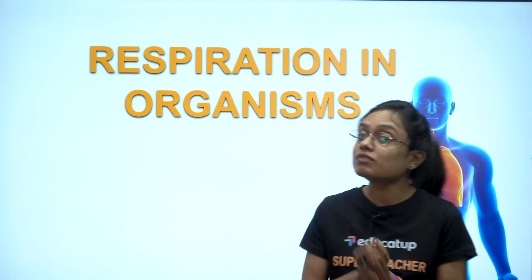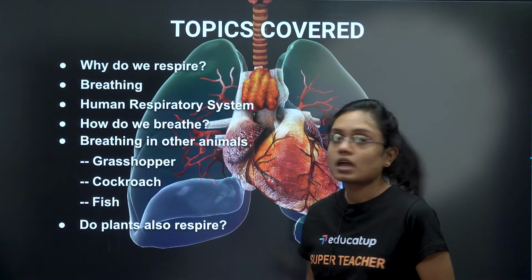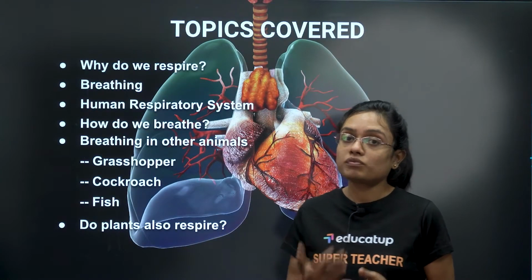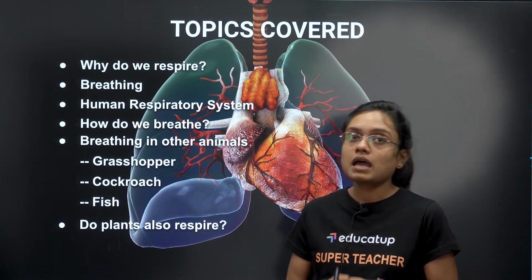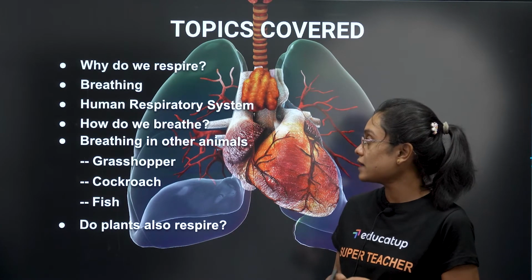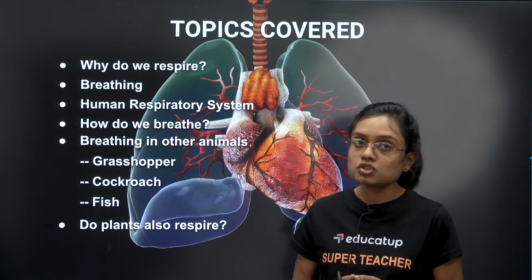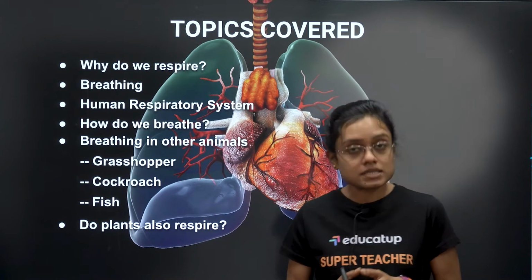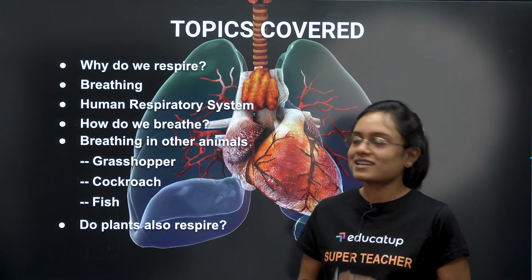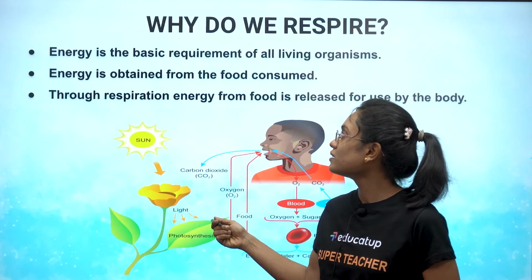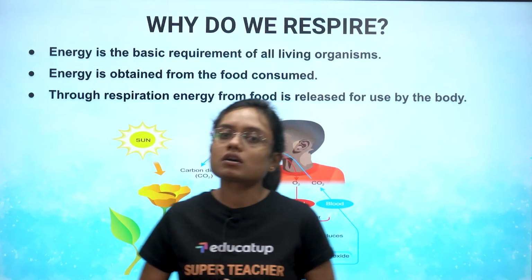Now let's see which topics we are going to cover in this module. We are going to cover why do we respire, then breathing, human respiratory system, how do we breathe, other than that breathing in some other animals like grasshopper, cockroach, fish, and do plants also respire. So these are the few topics which we are going to cover. So let's start with the first topic. Why do we respire? Why does respiration occur in us?